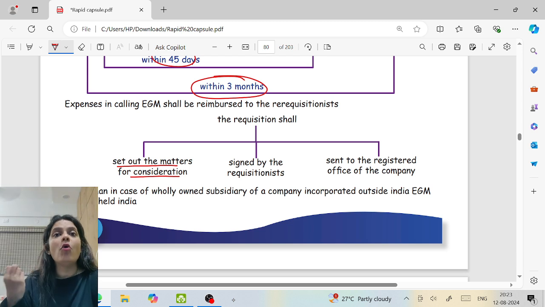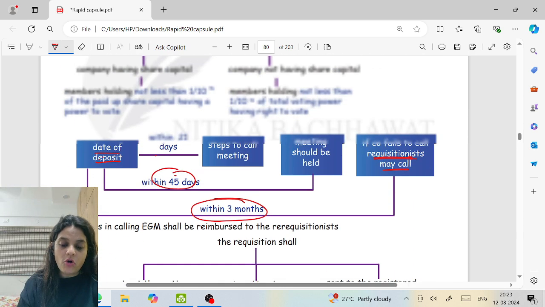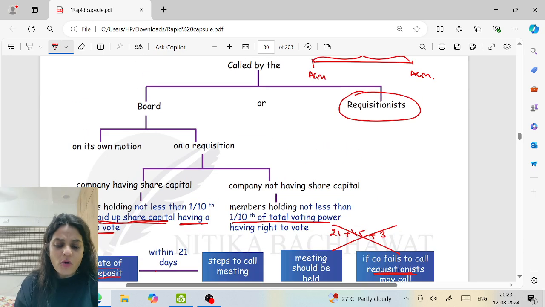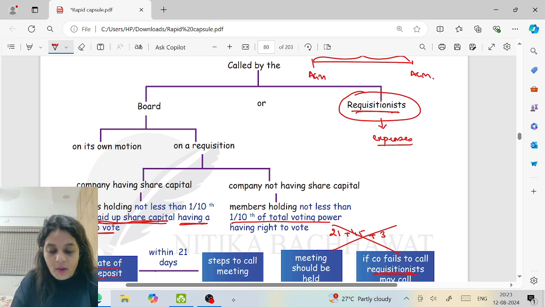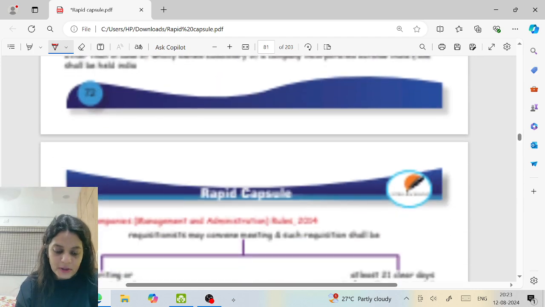It should be signed by all the requisitionists and it must be sent at the registered office. Right? I hope it is clear. And when the meeting is called by the requisitionist, whose duty is it to call the meeting? The company. So when the requisitionists call the meetings, all the reasonable expenses will be reimbursed to them by the company. That means the company has to pay them back whatever expenses they have made. I hope it's clear to all of you.